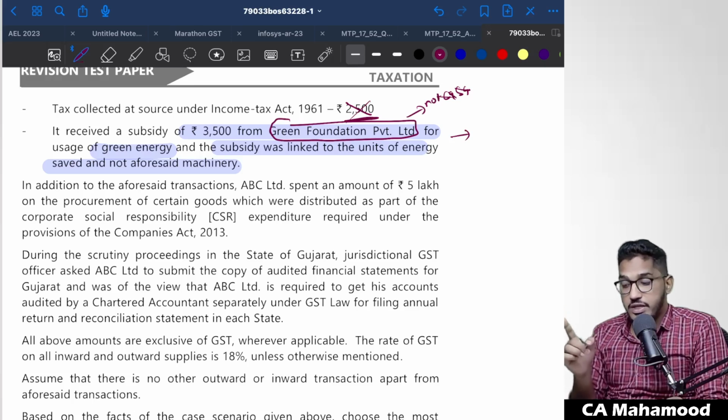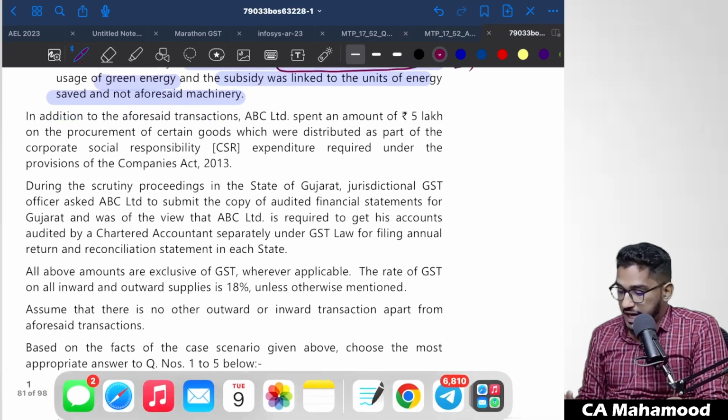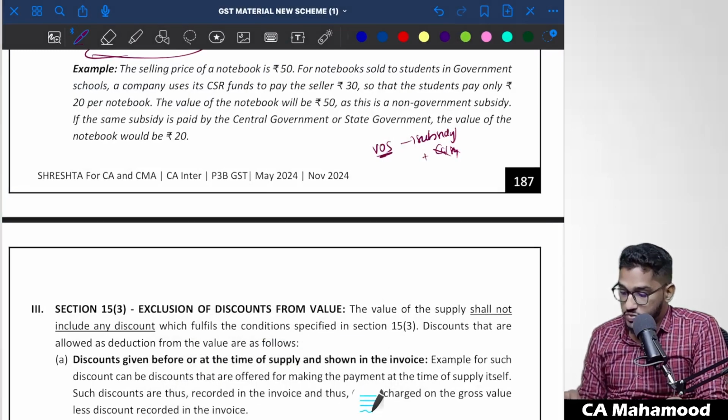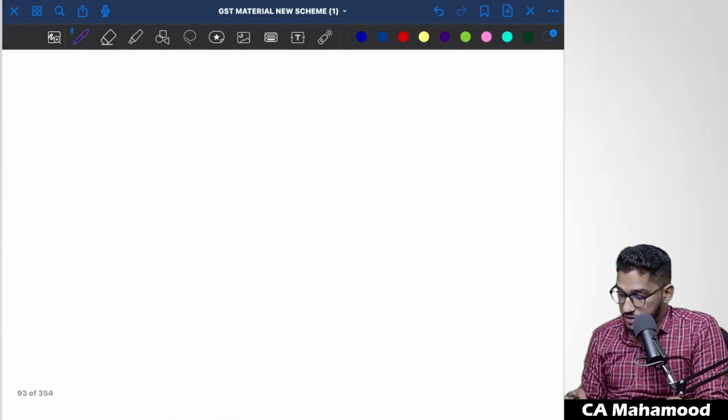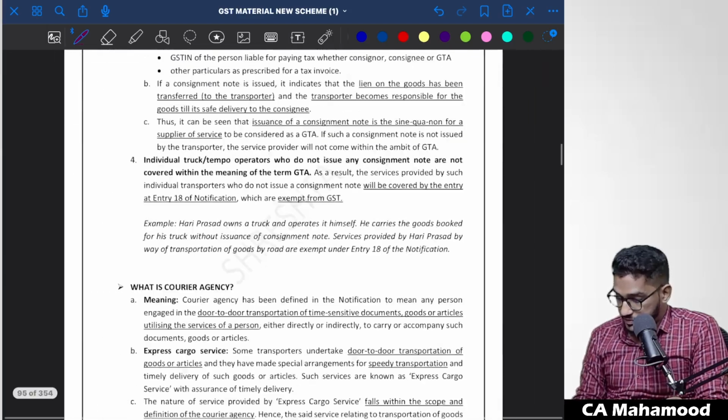We can add that subsidy to the value of supply only when it is specifically linked with the price. So this is what I want you to pay one more attention, close attention.